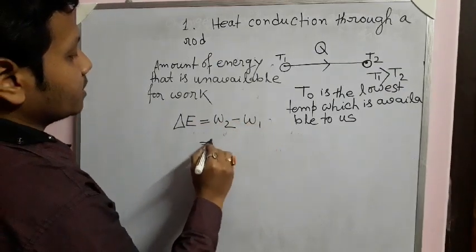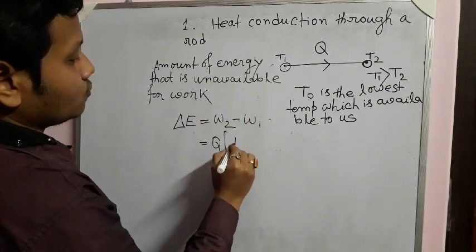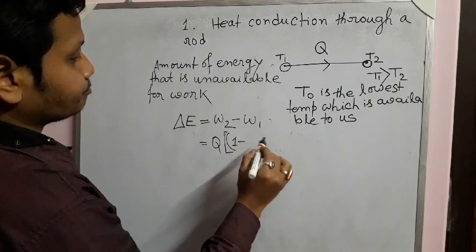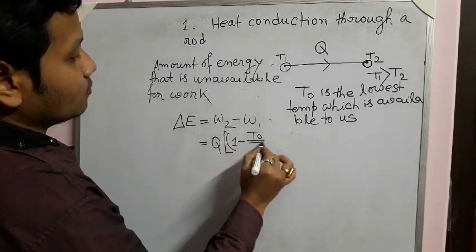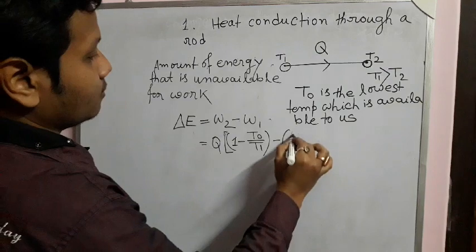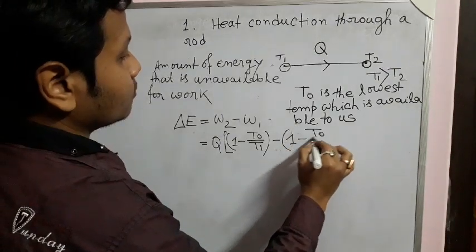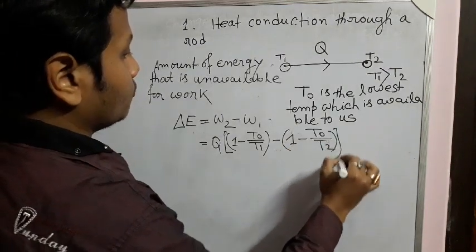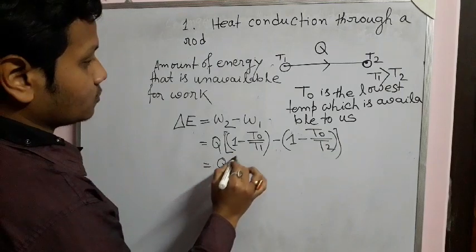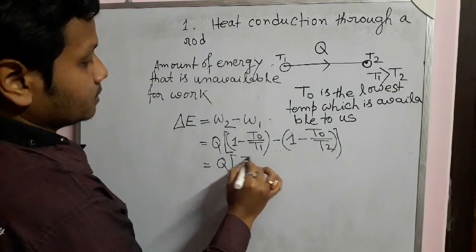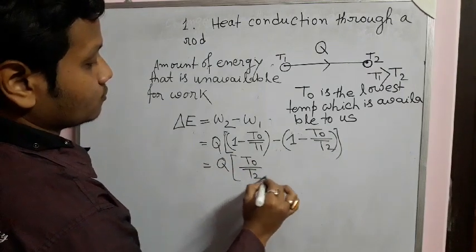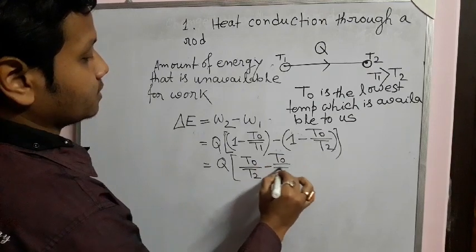So what will be my W2? Q into 1 minus T0 upon T1, minus Q into 1 minus T0 upon T2. So the 1 cancels, and what we get is T0 upon T2 minus T0 upon T1, all times Q.